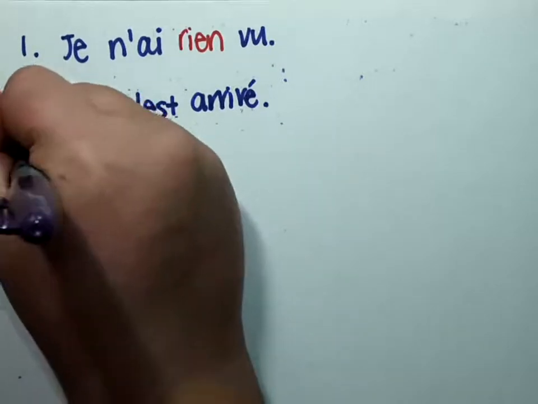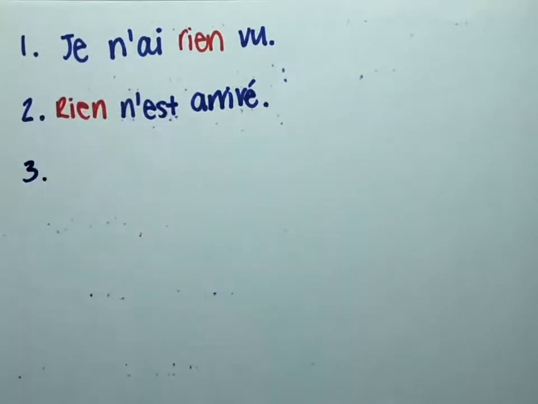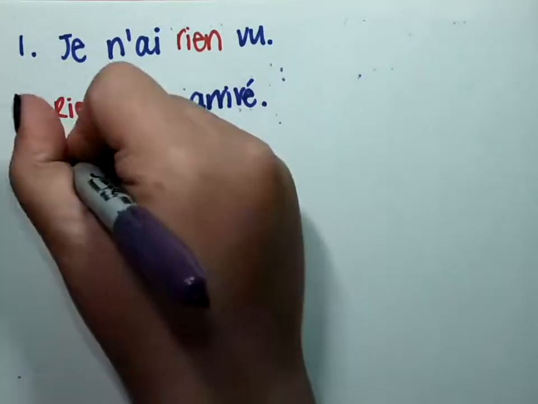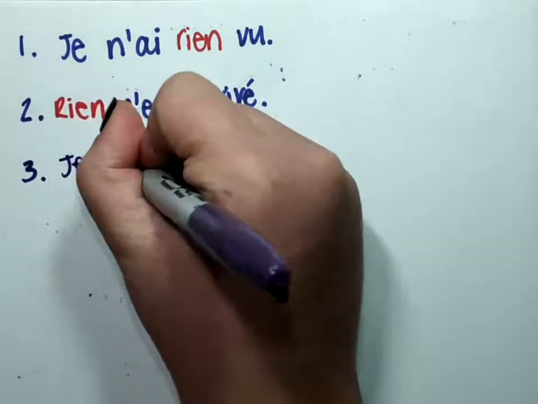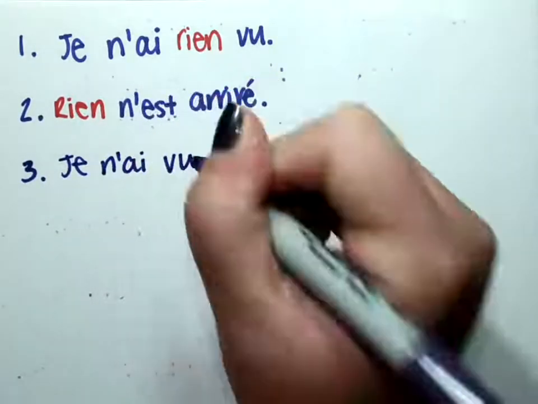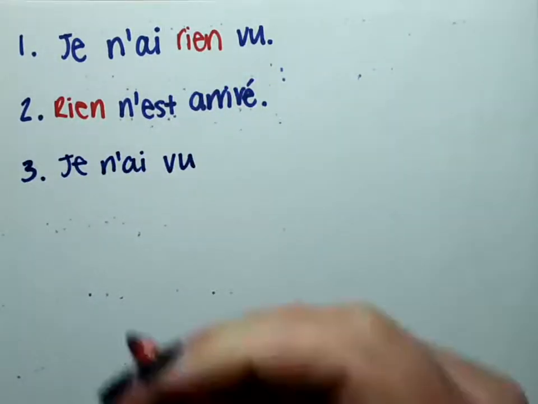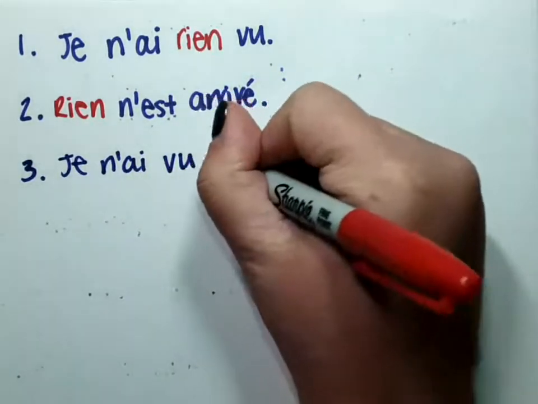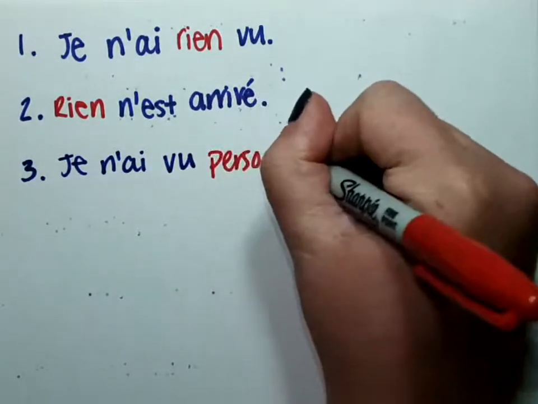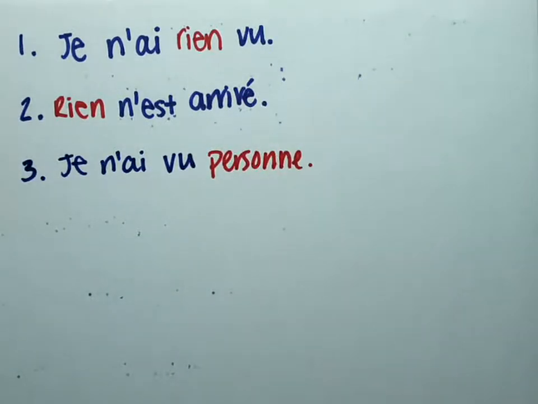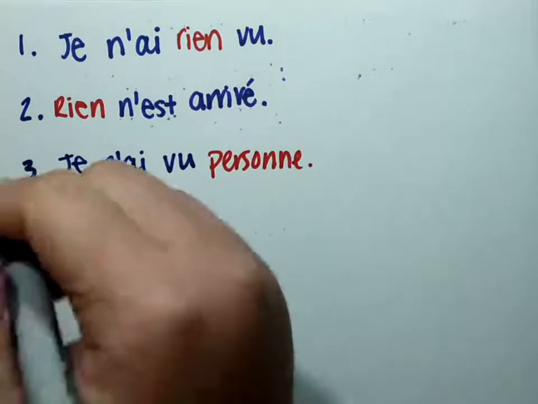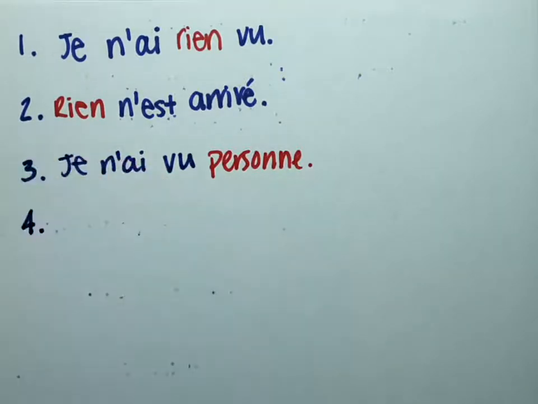Let's talk about with personne. So with personne, I could say I didn't see anybody. So je n'ai vu. And remember, personne goes after our past participle. So, je n'ai vu personne. If I'm wanting to use personne as my subject, I could say that nobody had come, like nobody had come to the show.